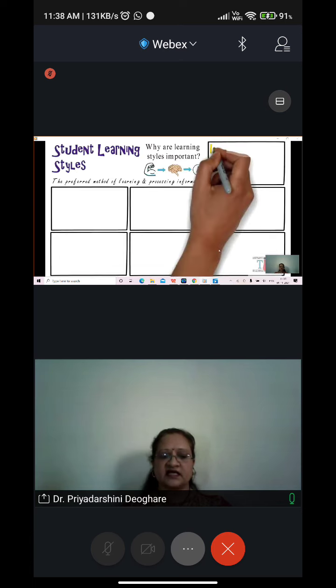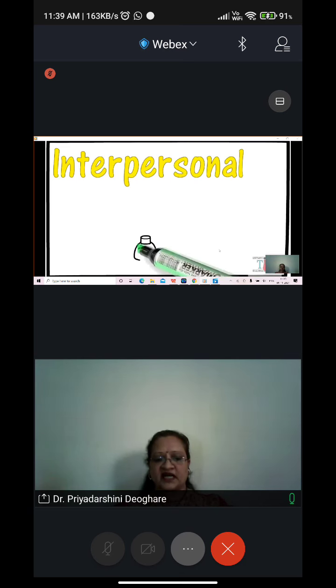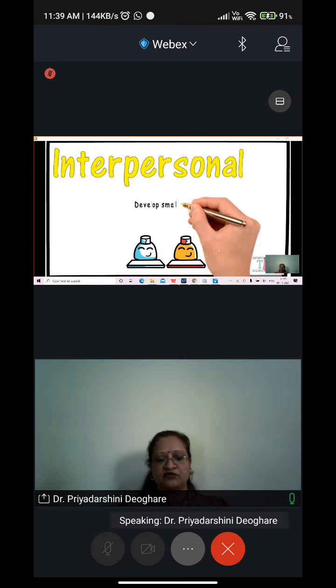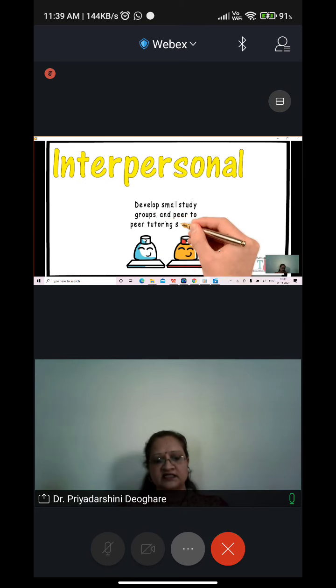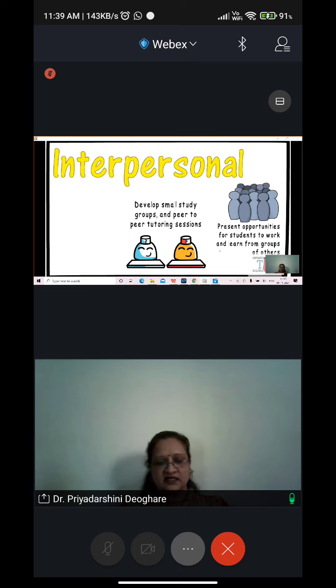The first learning style that we begin with is interpersonal. Interpersonal learners benefit from interactions with other students. These learners will play off the ideas of others. They so develop small study groups and peer-to-peer tutoring sessions. To accommodate these learners, treat your classroom as a community of learners and avoid tedious lectures. Present opportunities for these students to work and learn from groups of others. Interpersonal learners have excellent communication skills, and these students will one day pursue careers in teaching, counseling, and in sales.